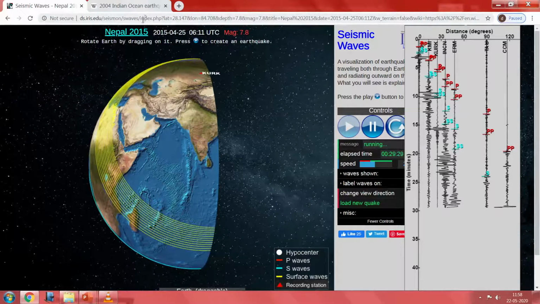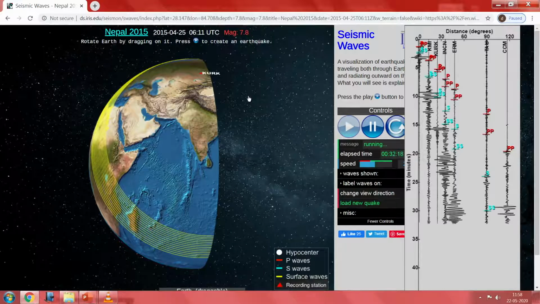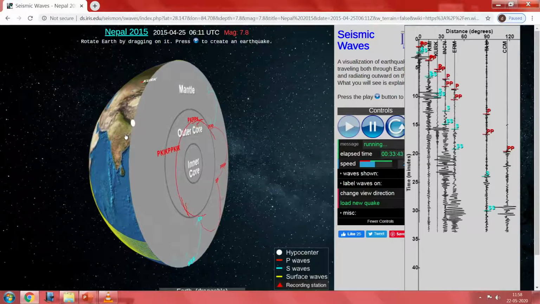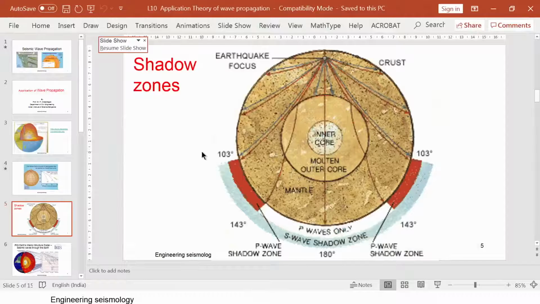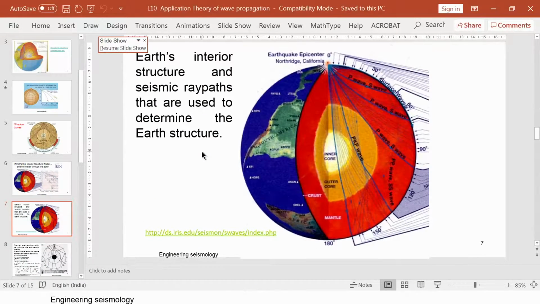You can also look at this link and try to understand how the different earthquakes, about 10 earthquake simulations are given, to see how the earthquake waves are generated and how they propagate using this link. So the understanding of the shadow zone will help us to identify this.